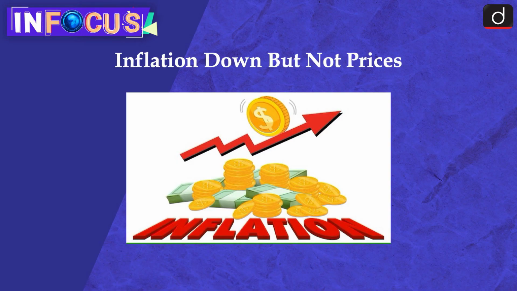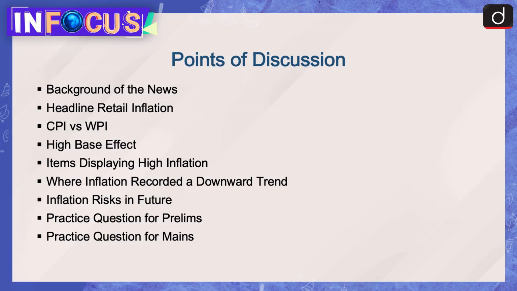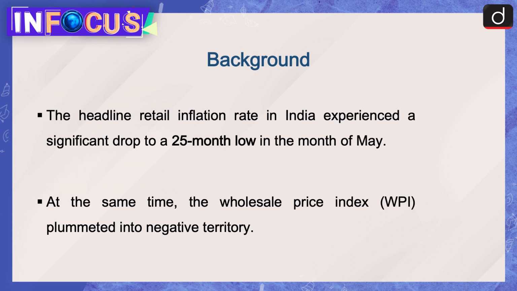Today's topic of discussion is inflation down but not prices. Points of discussion will be background of the news, headline retail inflation, CPI versus WPI, high base effect, items displaying high inflation, where inflation recorded a downward trend, inflation risk in future and practice questions. First of all, moving on to the background of the news.